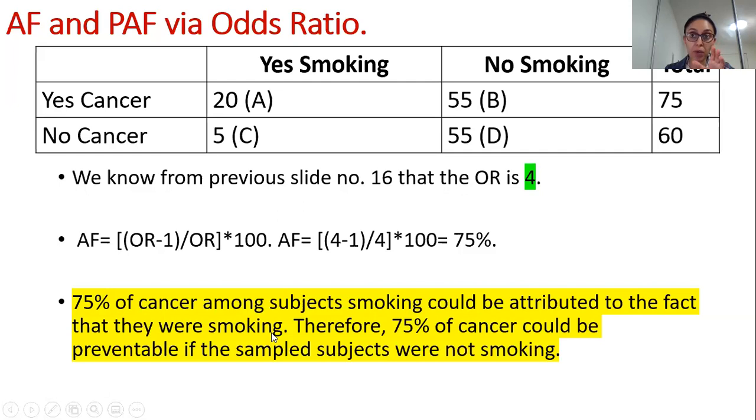I'm saying maybe. Why? Because these are not multivariate analysis. I would have to look at many other factors which could be responsible or could be associated with cancer. As I said, the type of job, excessive radiation exposure, stress, tobacco chewing, all of that stuff. So basically, yes, therefore 75% of cancer could be prevented in the subject sample if they were not smoking, which makes sense.